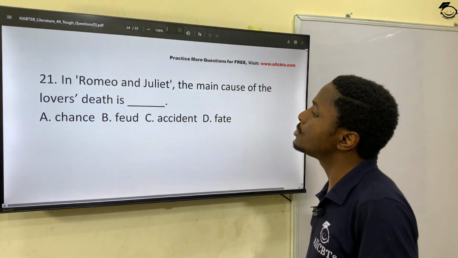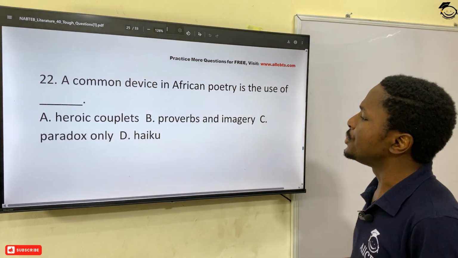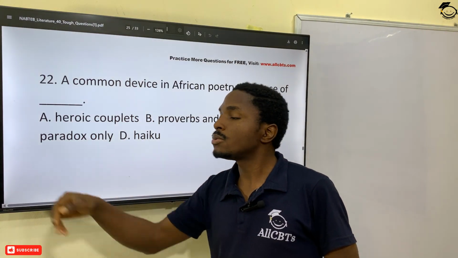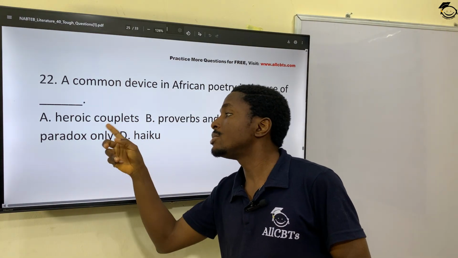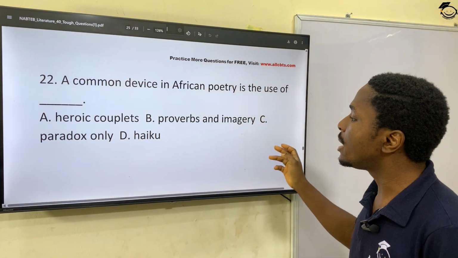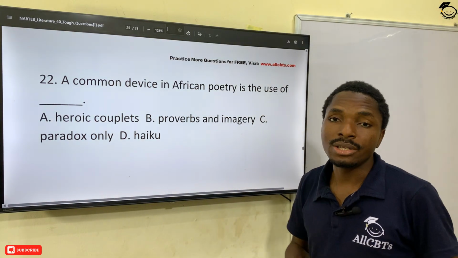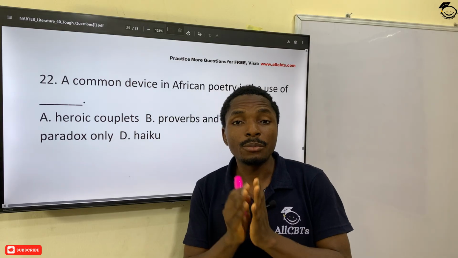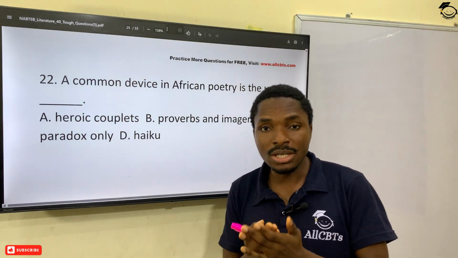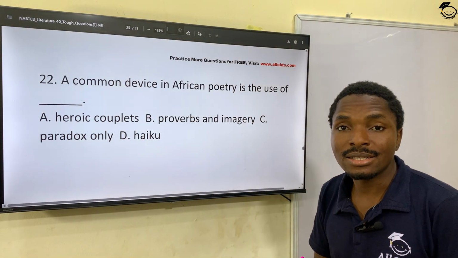And then 22. A common device in African poetry is the use of, is it heroic couplet? No, heroic couplet was actually used by Augustan poets. Then what will it be? Is it paradox only? Haiku? No, it's proverbs and imagery. In African poets, you would see a lot of proverbs and imagery. Yes, you see it in Igbo poets, you see it in Yoruba writers.